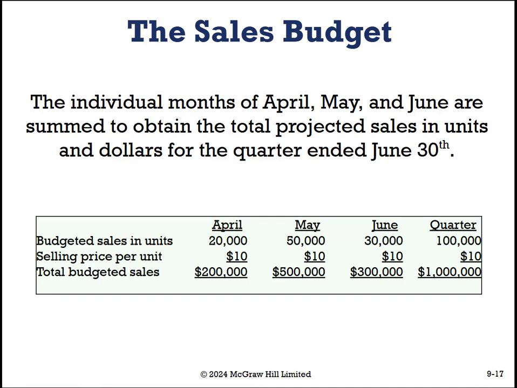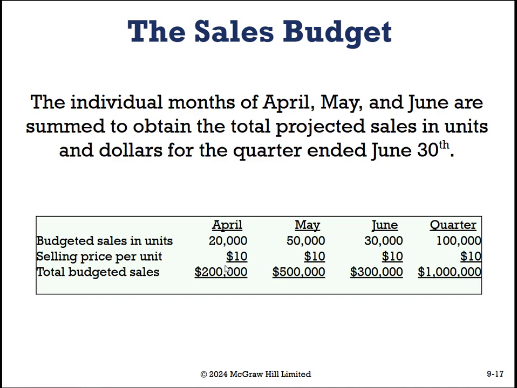Okay, so what we did is we're looking at the quarter, which is 3 months. We're looking for June 30th. So we take our budgeted sales times the budgeted price, and we get our total budgeted sales. Now, is this the same as cash? No! Will some students say this is the same as cash? Yes! So a big key differentiator that we're looking for as profs is making sure that students understand that the budgeted sales are not the same as budgeted cash that we receive. And the difference for that is accounts receivable.